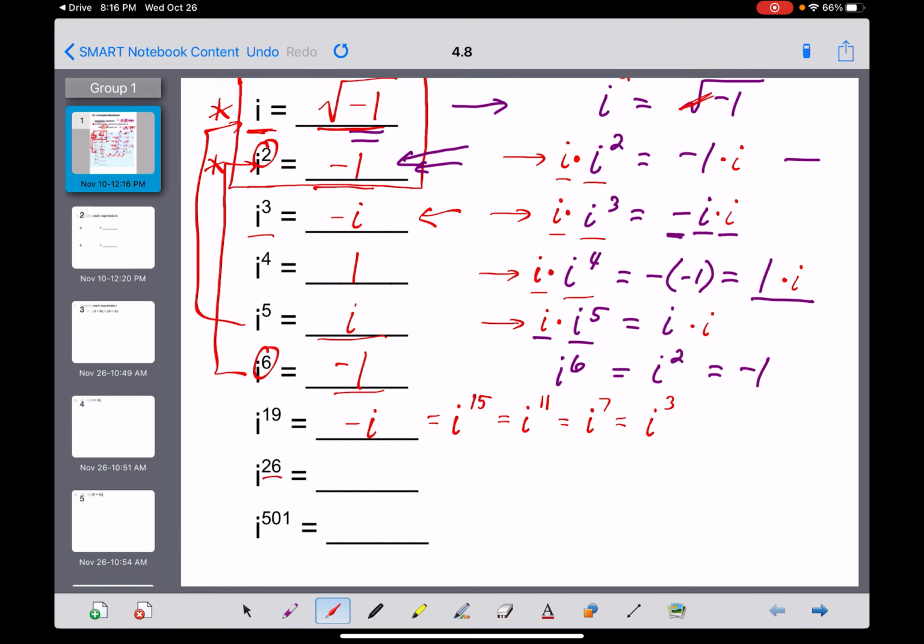i to the 26th. Here's the way you do it, guys. You take your 26, you divide it by 4, and let's do this division the way you learned to do it in 4th grade. 4 goes into 26 6 times.